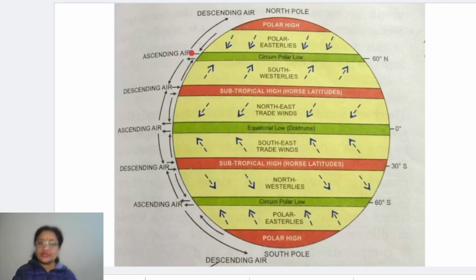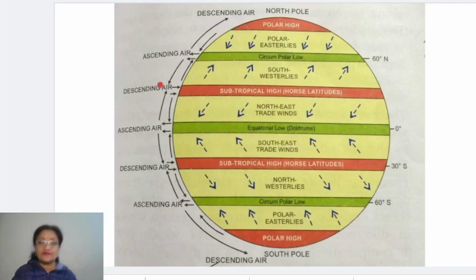Same way you can see the polar high pressure belt, which we already know, discussed just now in the earlier part. This polar high pressure belt causes the winds to blow towards the circumpolar low pressure belt from both sides. Because it is actually from the polar region, these winds are thrown out towards the equatorial region. Clear? Now when these winds reach here, over the circumpolar low pressure belt, the air is thrown outwards, right?